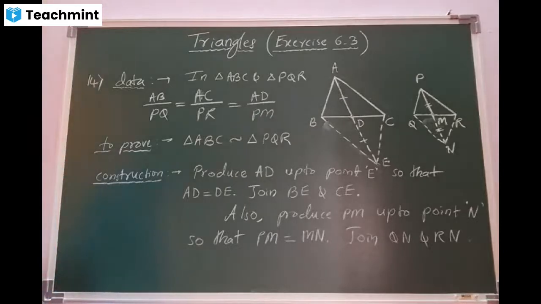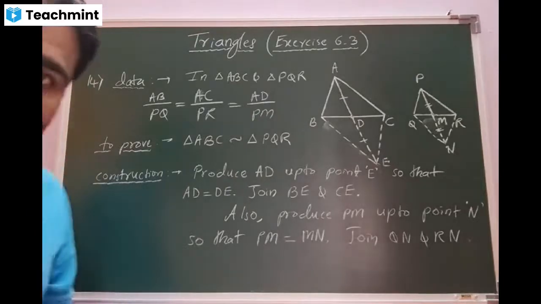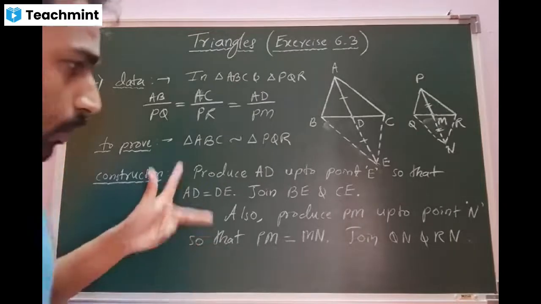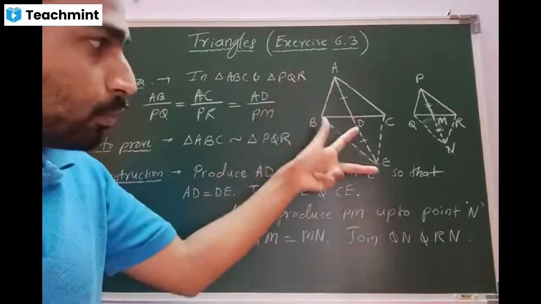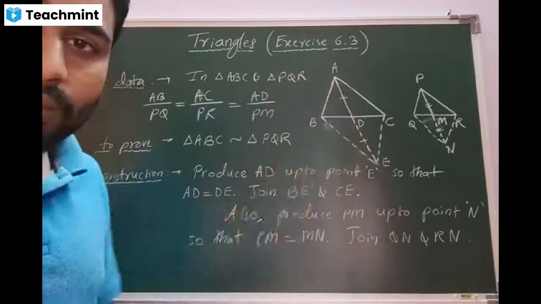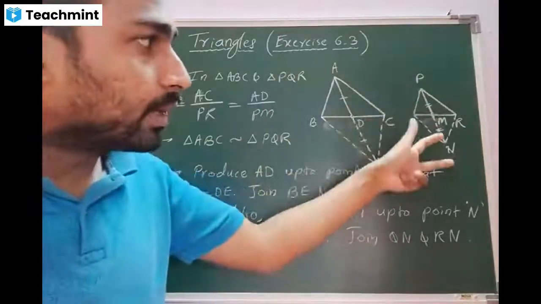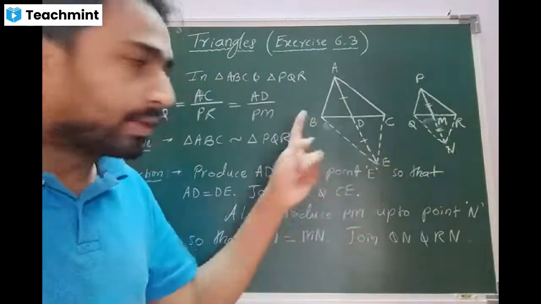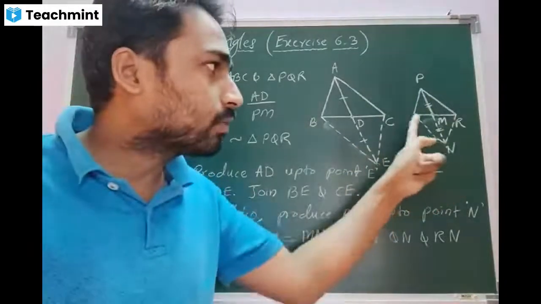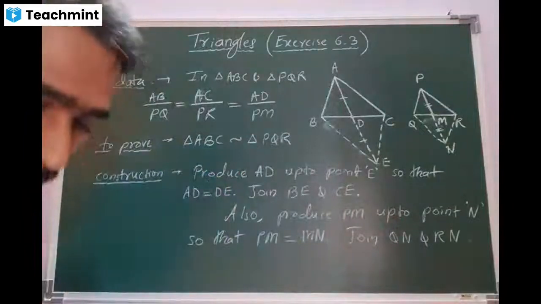Done? Yes, sir. Okay, beta. The only new thing is the construction: producing this one up to E so that the lengths are equal, producing this one up to N so that the lengths are equal, then joining this endpoint with C also, with B also, this endpoint with R also, Q also. Is that clear?